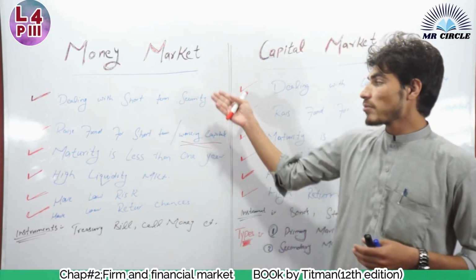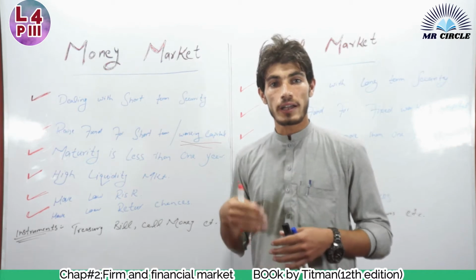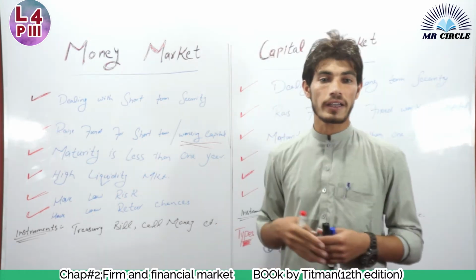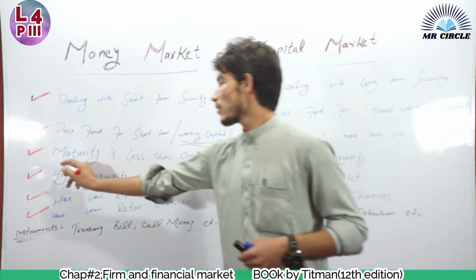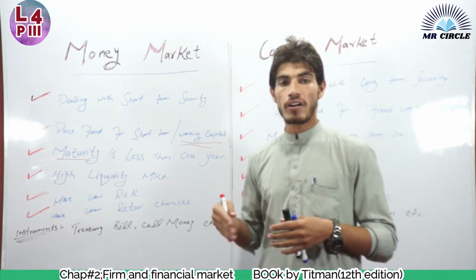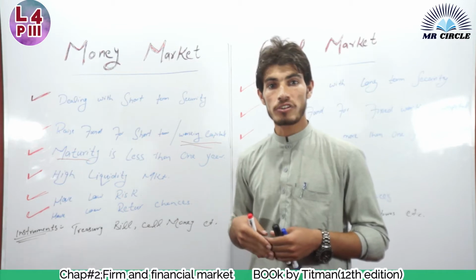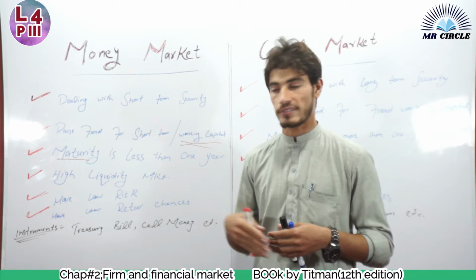The maturity time of money market is less than 1 year. It means that money market deals within 1 year. You can't exceed 1 year. Now, maturity. What is maturity? Maturity is actually a period of time in which the asset is completely utilized, in which the asset is completely converted into cash, into funds.